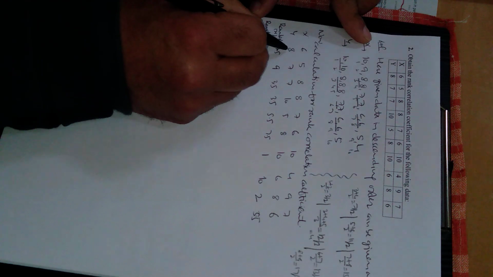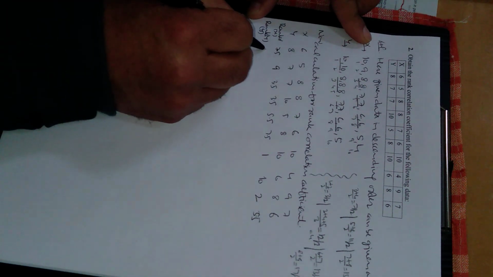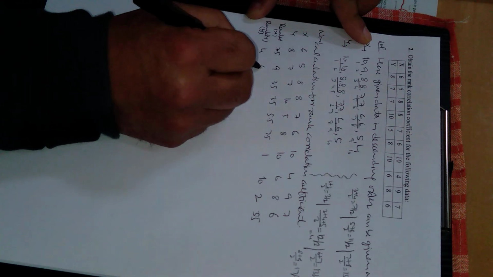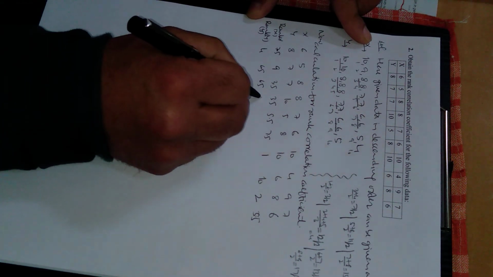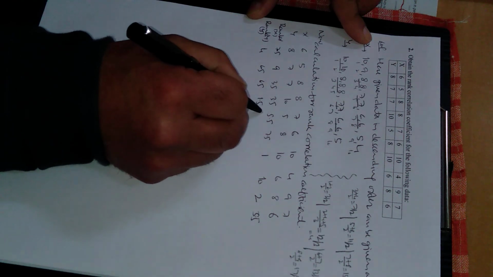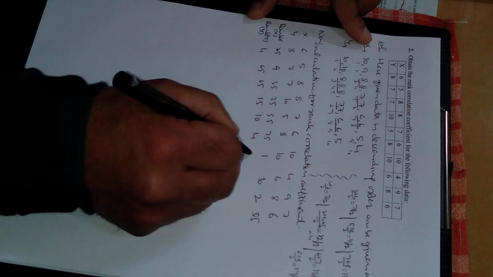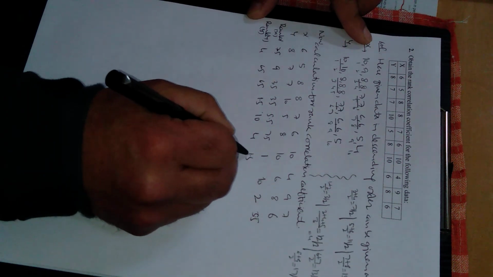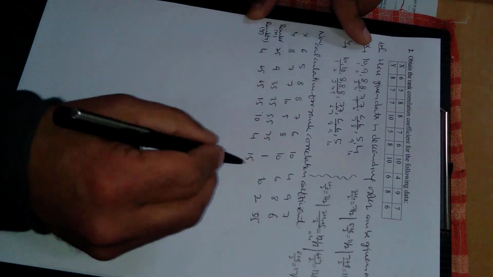Similarly rank of 8 is 3, 4, 5, average this is 4. So in this way this is 6.5, this is 6.5, this is 1.5. Rank of 5 is 10, this is 4. Rank of 10 is 1.5, because this is average of 1 and 2, first and second rank.